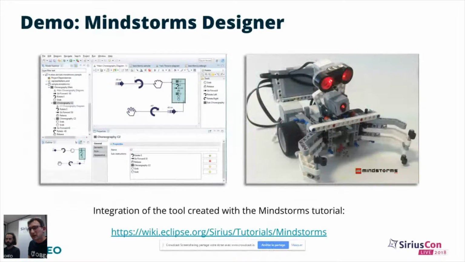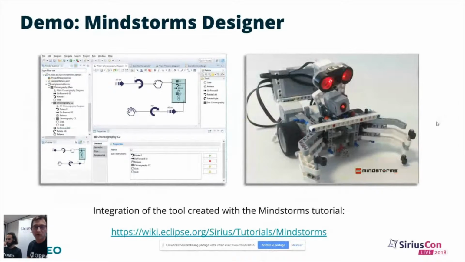It's a designer defining a meta model for defining choreographies in order to model a course of action to be executed on a Mindstorm robot. This designer comes with a set of specific representations, and we are going to see what it looks like deploying this very simple modeler into Smarty. By the way, if you are interested in this particular modeler, we have the link to the tutorial here.